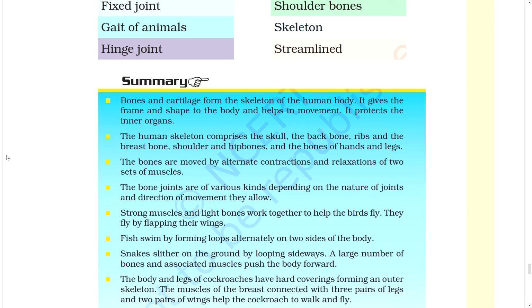Strong muscles and light bones work together to help the birds fly. They fly by flapping their wings. Fish swim by forming loops alternately on two sides of the body. The snake slithers on the ground by looping sideways. A large number of bones and associated muscles push the body forward. The body and legs of cockroaches have a hard covering, forming an outer skeleton. The muscles of the breast connected with three pairs of legs and two pairs of wings help the cockroach to walk and fly.